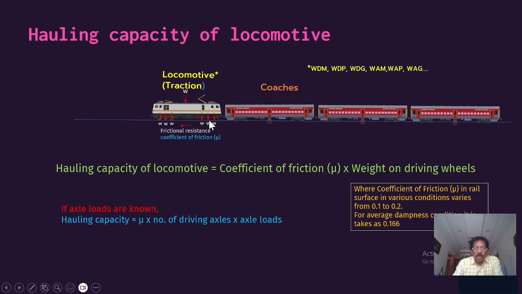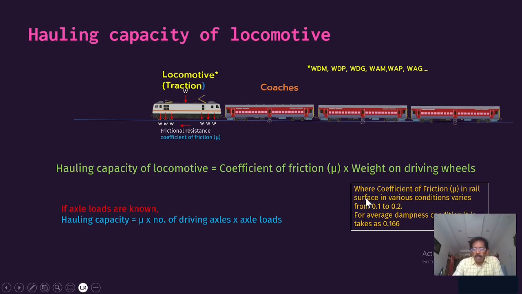Let the coefficient of friction be mu. So the hauling capacity equals mu into the number of driving axles into the axle load. Mu is the coefficient of friction, and we take the 6 axles, so mu into the number of driving axles into the axle load will be the hauling capacity. This is the expression to find the hauling capacity of the locomotive.